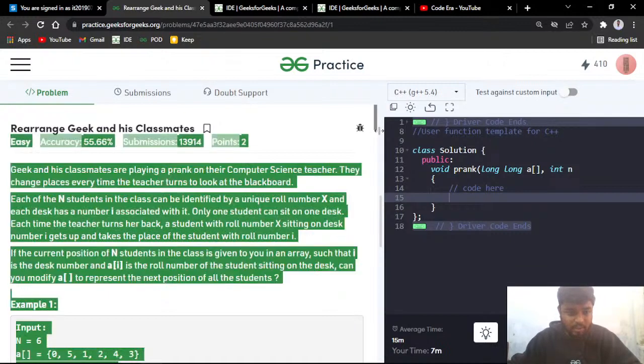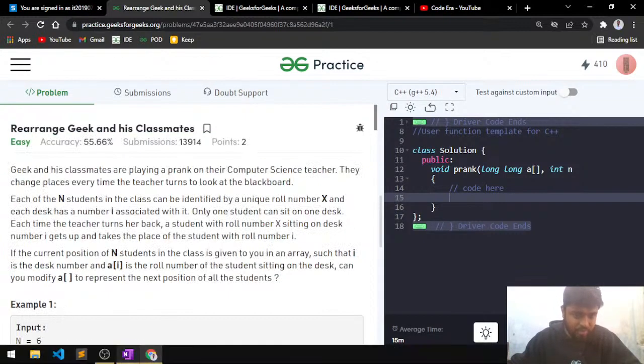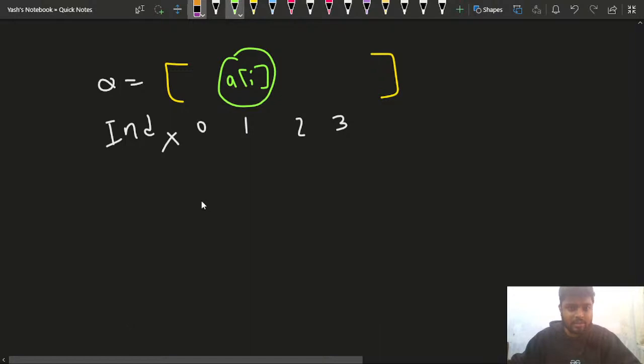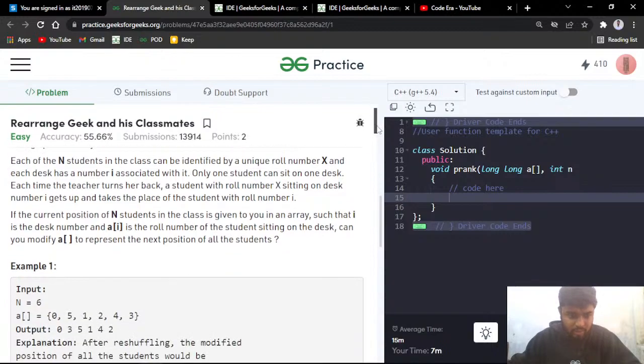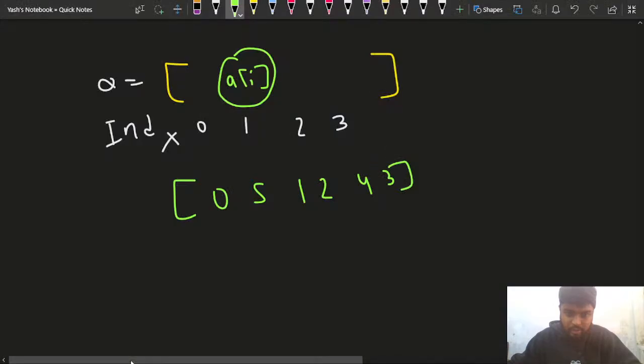What does this mean? Let me just copy this test case. The test case is nothing but 0, 5, 1, 2, 4, 3, right? Let me write it. So if the test case is something like 0, 5, 1, 2, 4, 3, let me just check again. 0, 5 and then 1, 2, 4, 3, right?